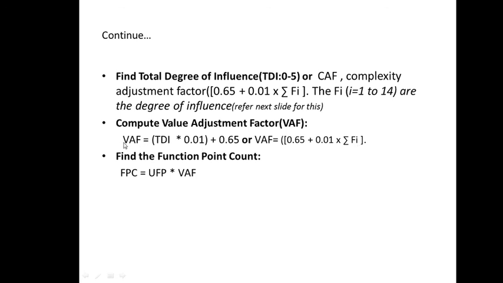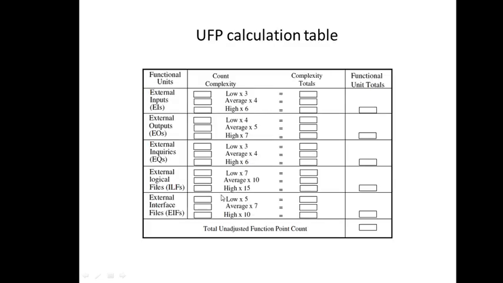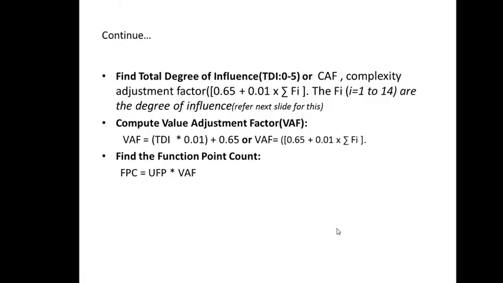Once you have calculated this value adjustment factor, finally we calculate the function point count. The function point count is calculated using the unadjusted function point that we calculated using the previous table, and the VAF you have calculated here. Multiply these two, and you will get the function point metric. We'll see an example also, which will make it clearer.